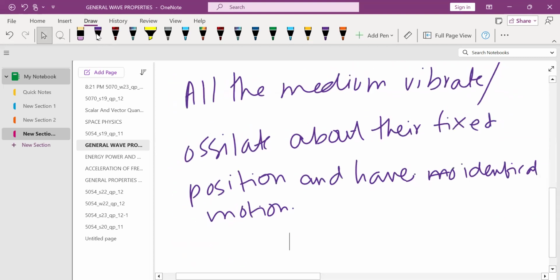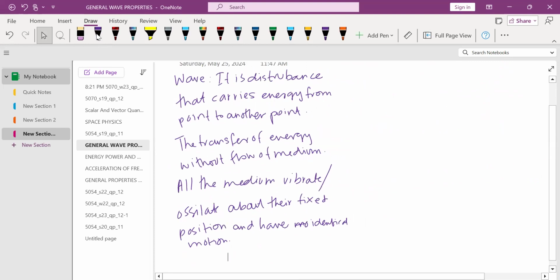So this was the definition of wave, and you have to memorize this definition because it would be asked in P2. What if the question comes in the exam that describe waves? So these are the 3 points you need to write for getting 2 to 3 marks. Wave is a disturbance that carries energy from one point to another point. This was the first part of the definition of wave. Then the transfer of energy is without flow of medium and all the medium particles vibrate or oscillate about their fixed position and have an identical motion. So this is the wave.